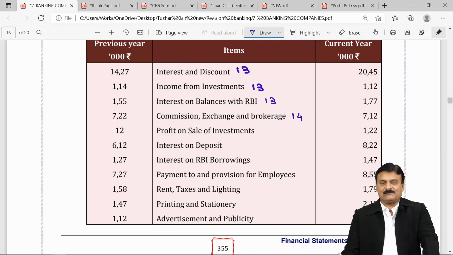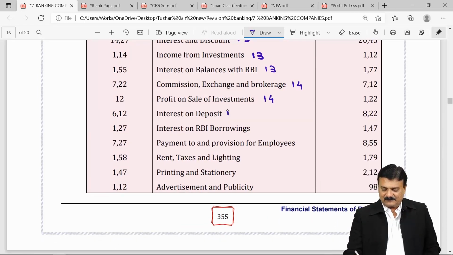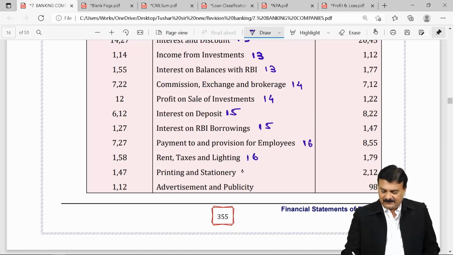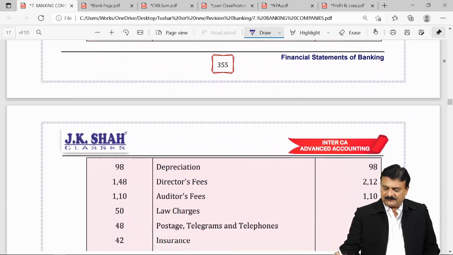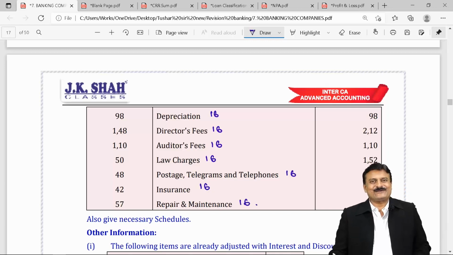Commission, exchange and brokerage will go to Schedule 14, other incomes. Profit on sale of investment, also 14. Interest on deposit, expenditure, 15. Interest on RBI borrowing, also 15. Payment to and provision for employees, 16. Rent, taxes and lighting, printing and stationery, advertisement and publicity, all this are a list of operating expenses for you. Depreciation, director's fees, audit fees, law charges, postage and telegram, insurance, repairs and maintenance, all 16.